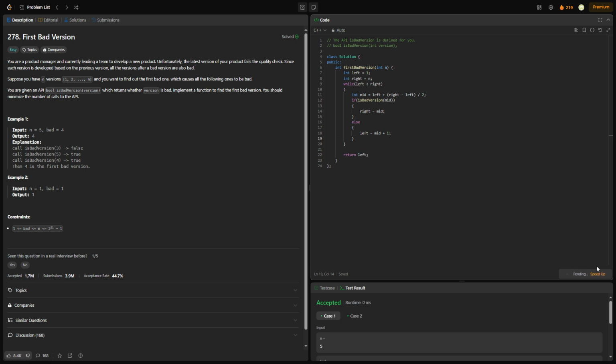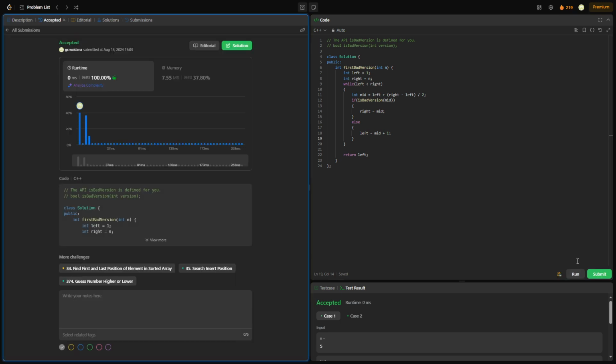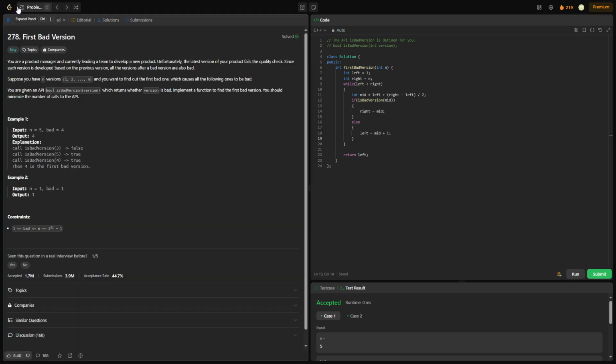Really, I think this problem isn't too difficult, but it is a little bit hard to come up with intuitively that you're supposed to use a binary search. But you're given a very small hint with this last line. But yeah, it can be a little bit hard to come up with on your own, so don't feel bad.